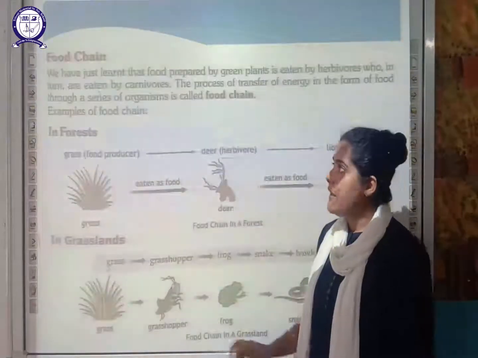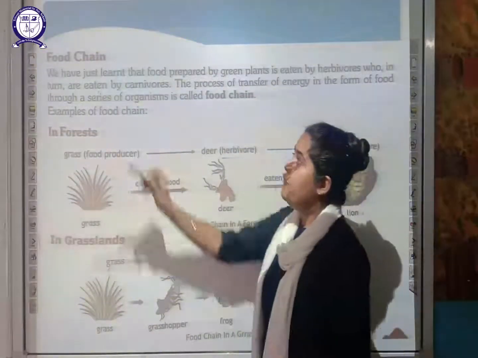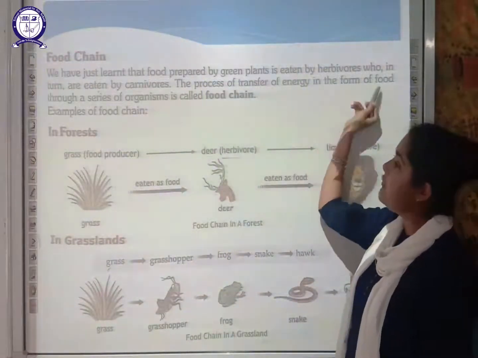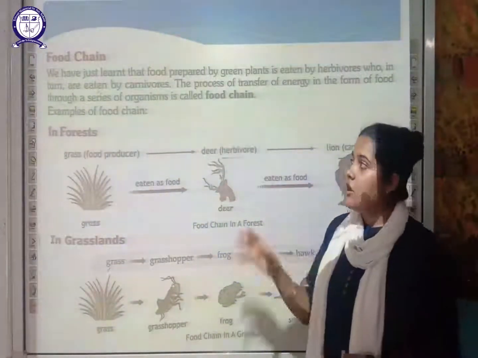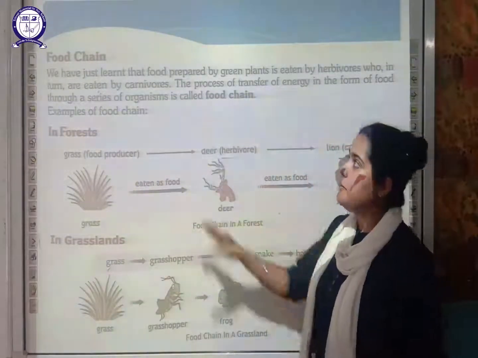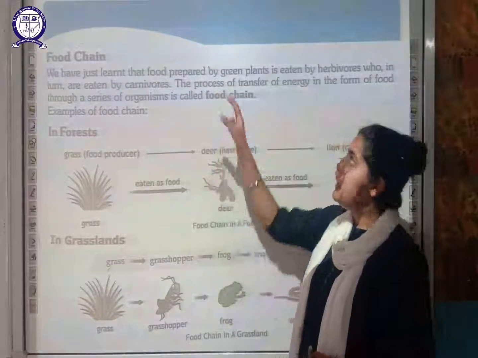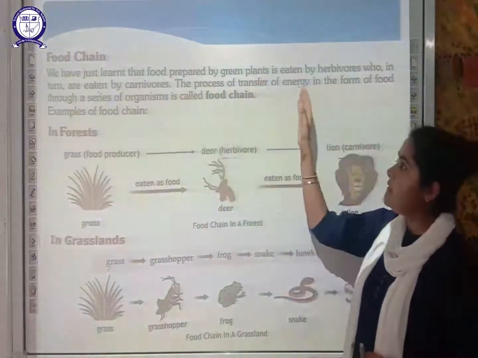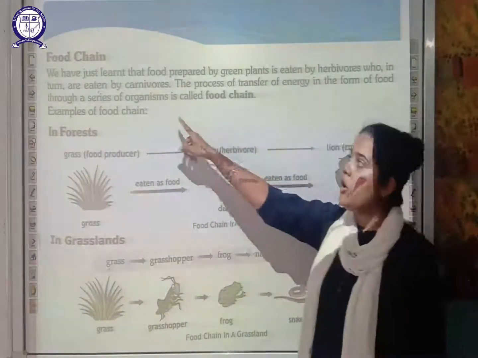The next thing you have to understand is the food chain. We have just learned that the food prepared by the green plant is eaten by the herbivores, who are in turn eaten by the carnivores. As I have discussed, plants are the only organisms which can prepare their own food. The plant which prepares the food is eaten by a herbivore. Herbivores feed on the plant parts, and there are certain animals which feed on herbivores. Those are called carnivores.